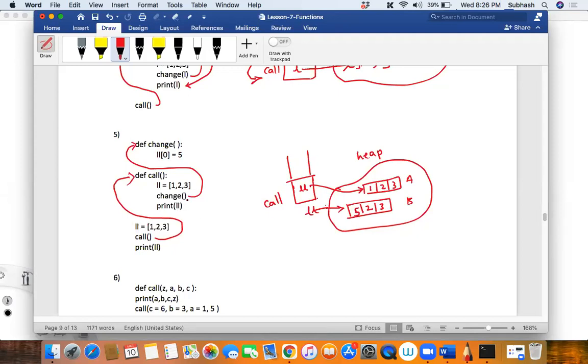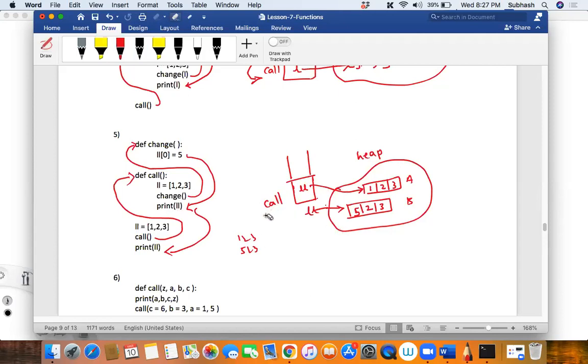Then it will come back to the call function, and here what will it print? It will print LL, that is 1, 2, 3, because this is belonging to the call function. Then it will come back to the main context. What will it print here? 5, 2, 3. So the output would be 1, 2, 3 and 5, 2, 3. Is that clear, guys? You will have to draw diagrams like this and then you will be able to understand.